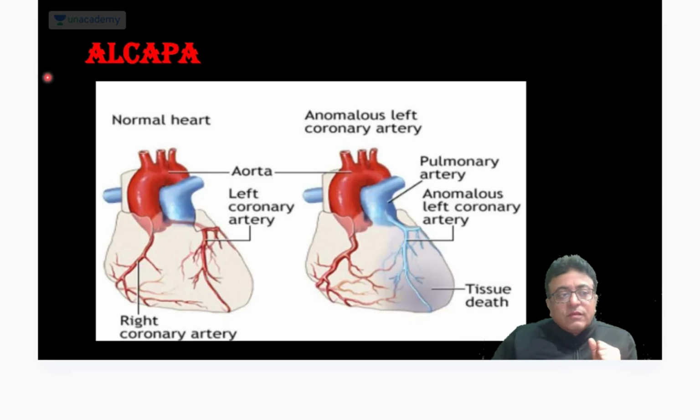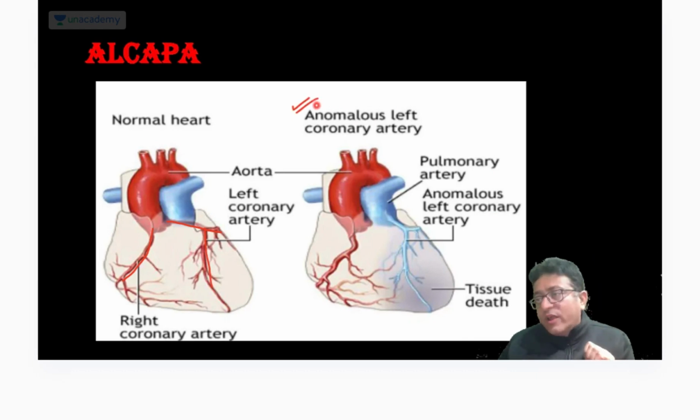Now see, this is the diagram. You can see both coronary arteries arise from the aorta. Pure red blood supplies the myocardium. See the second picture. Anomalous left coronary artery. Instead of arising from the aorta, it arises from the pulmonary artery.